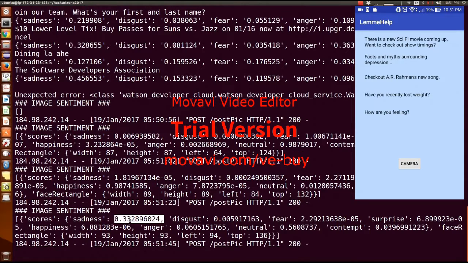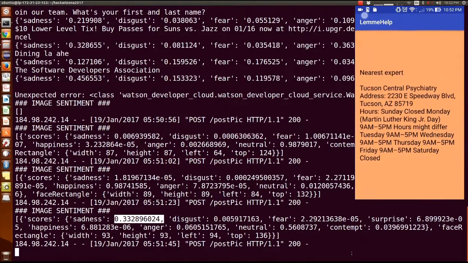So even the facial sentiments do work, and we try to be as implicit as possible. We don't want the user to know that we are collecting data, but we are actually collecting sentiments silently in the background and aggregating them. The other screen that we would have for severe cases would be that we would want to grab their attention more, and in case of severe depression, we use a little bit of colors which also go in line with some color therapy that is possible for patients, and these colors would be just highlighting that you really need to go to your nearest expert.